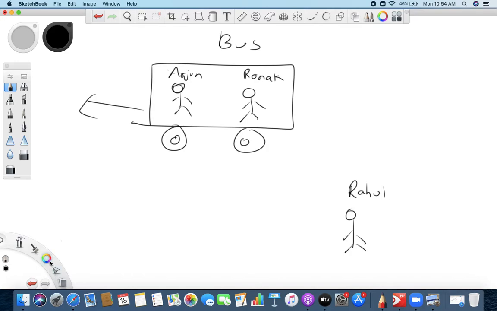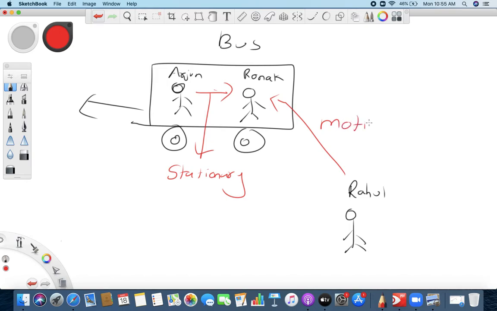So there are 2 points of view. See, when Arjun looks at Ronak, for him, he is stationary. But when Rahul sees Ronak, he is in motion. Are you getting what I am saying? So for one person Ronak is stationary, and for one person Ronak is in motion. So can I say that anything is in motion? So we can say motion is relative.